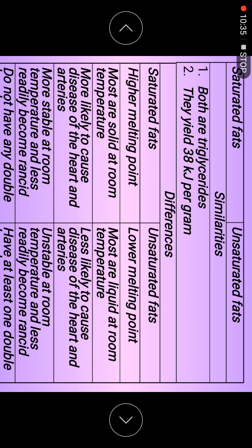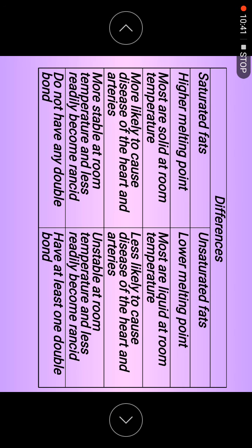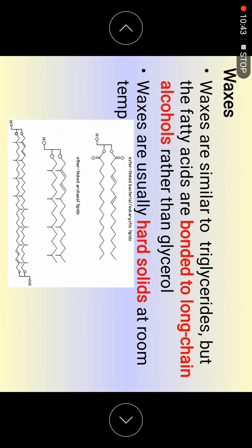Okay, so I have summarized for you the saturated fat and the unsaturated fat, the differences and the similarities between them. So you can just memorize it and write it down in your notebook. Now for the waxes, remember we have 5 types of lipids. The first 2 are fats and oils. The other 3 are the wax, phospholipid, and also the steroid. So we see what waxes are first.